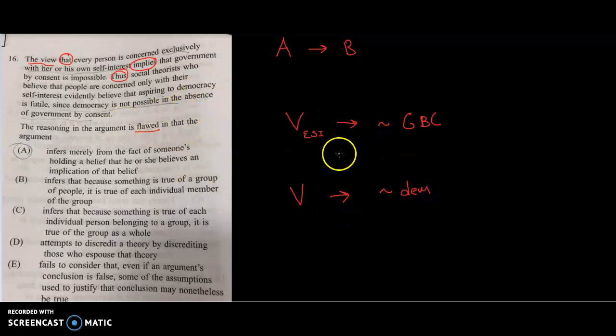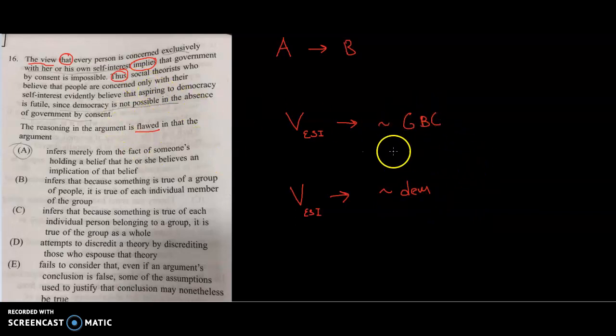Well, remember what we talked about: if we have the same situation, and it ends up leading to two different things, the only way that is logically possible is if there's some sort of equivalence between them. If I believe this and it leads me to believing that this is impossible, and it also means I must believe that, then somehow believing in no democracy must indicate no government by consent, or vice versa.